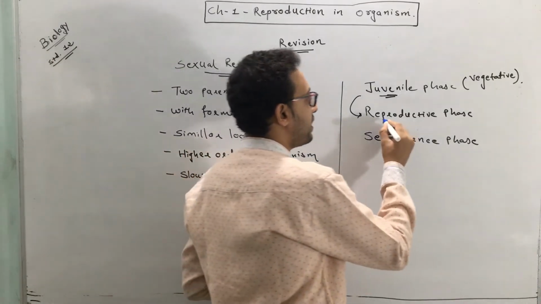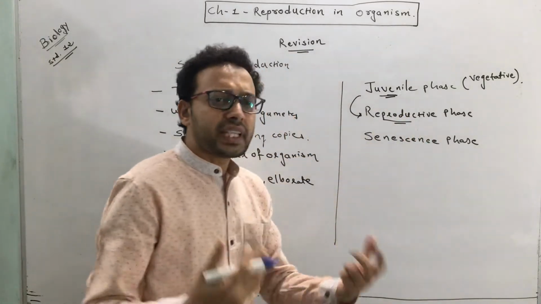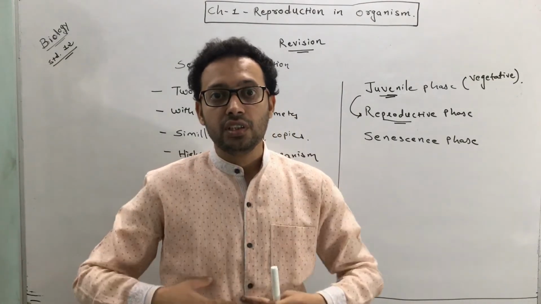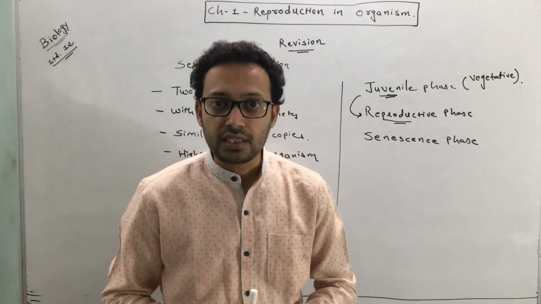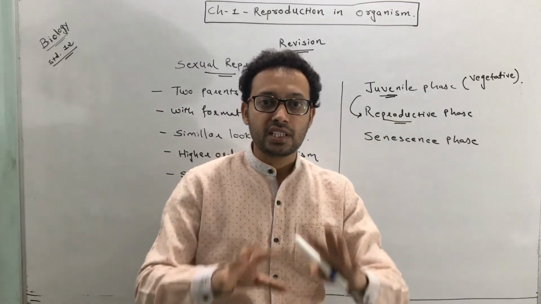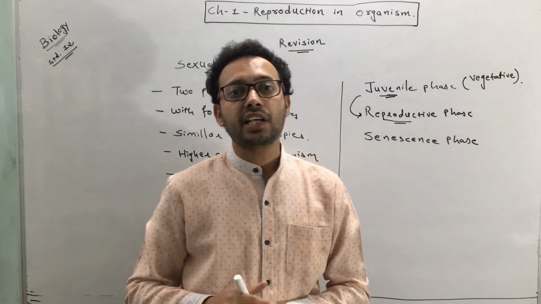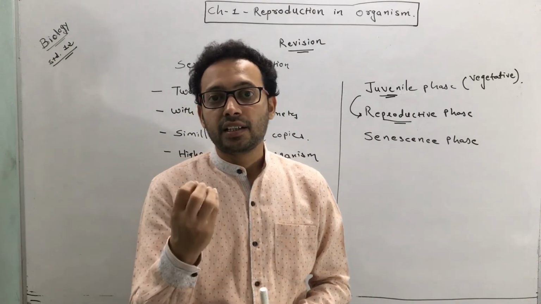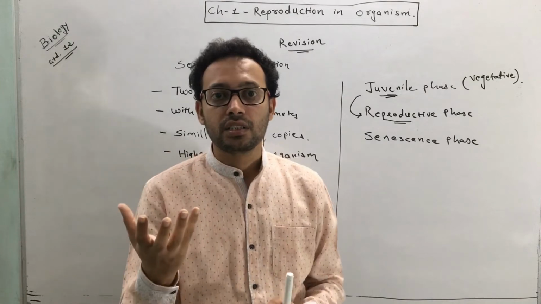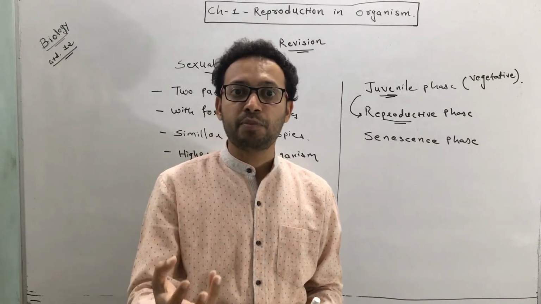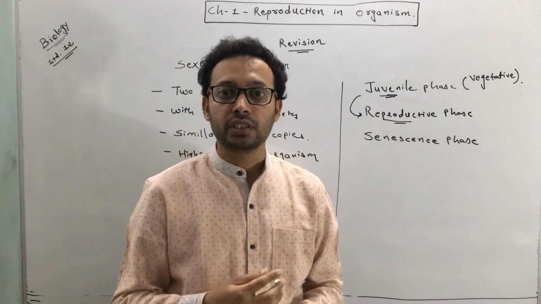In the reproductive phase, we can see certain changes in the animal's structure and internal morphology as well as behavior. Once they enter the reproductive phase, certain morphological changes can be observed. Like in a plant, a flower arises. This is a change that indicates that the plant is now capable of reproducing sexually.